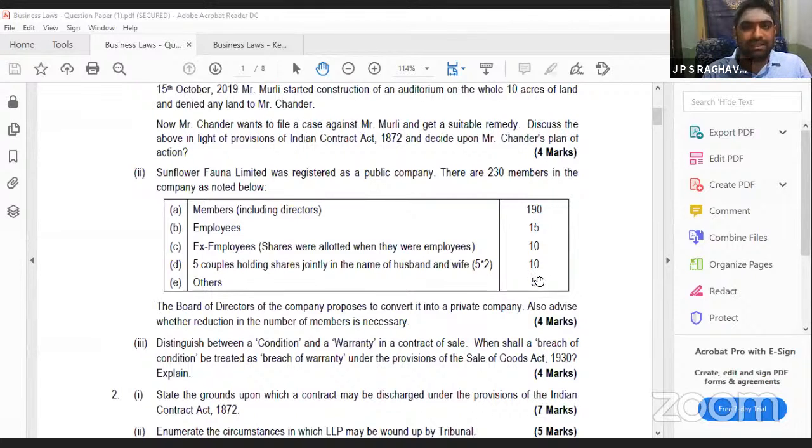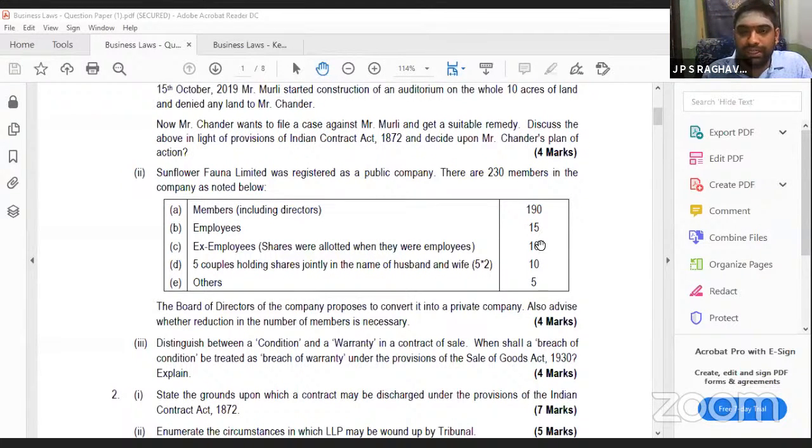If 10 shareholders are there, 5 into 2 means couple means 2, wife and husband. Jointly holding means how many are there? 10. 10 divided by 2, so only 5. So treat it as 5, because joint holder should be treated as 1. So wife and husband will be treated as 1 here. Like that, 5 couples are there, so 5.